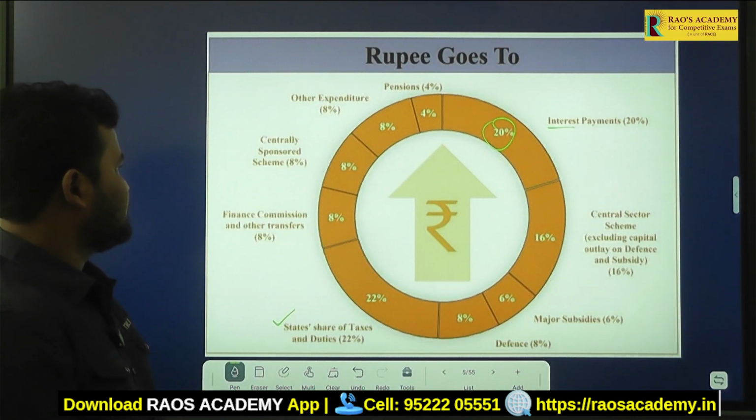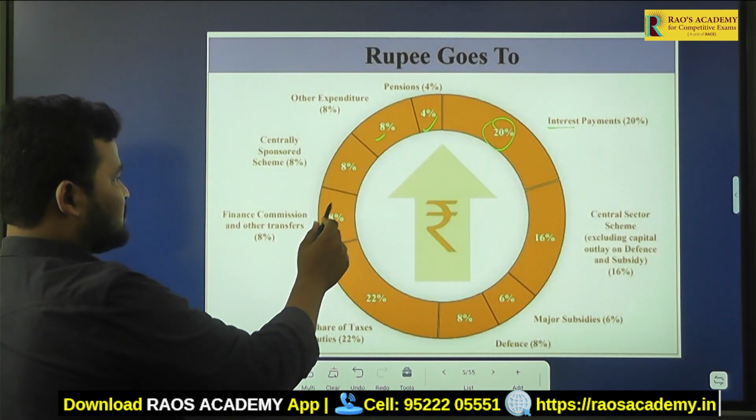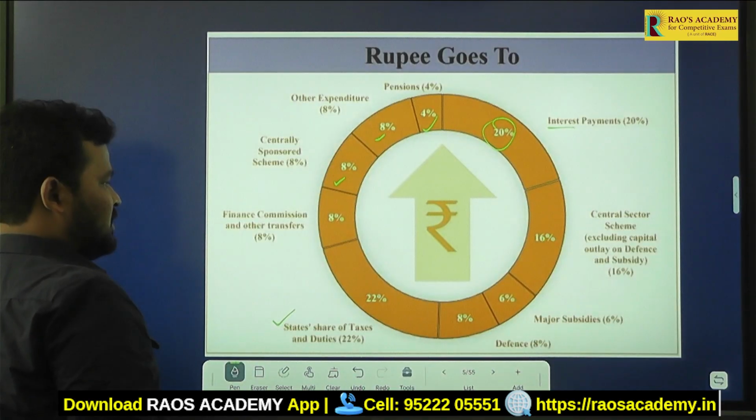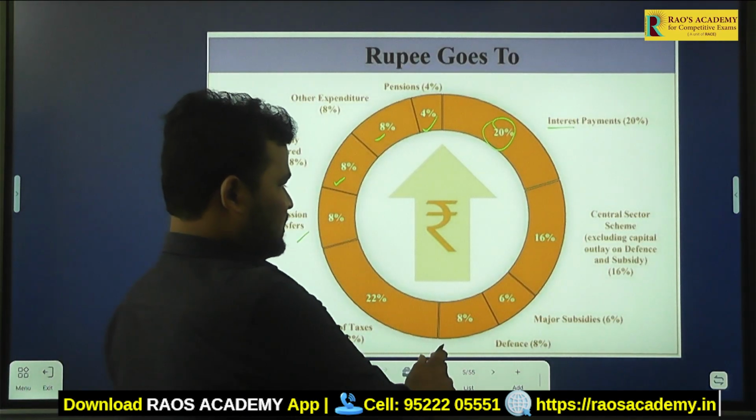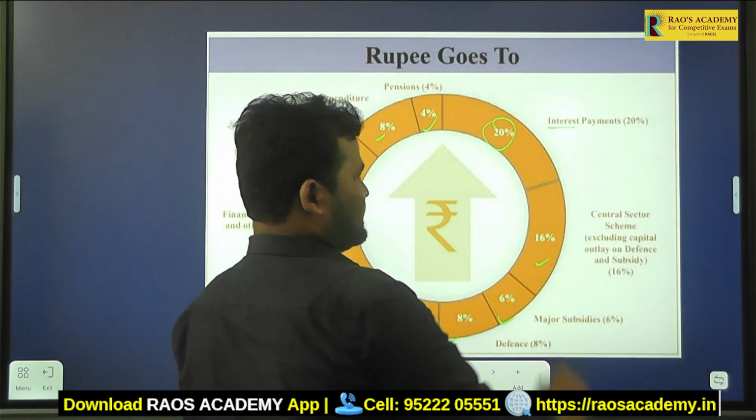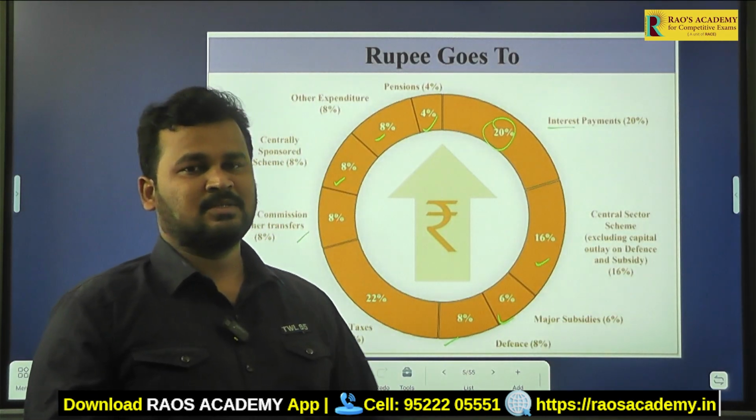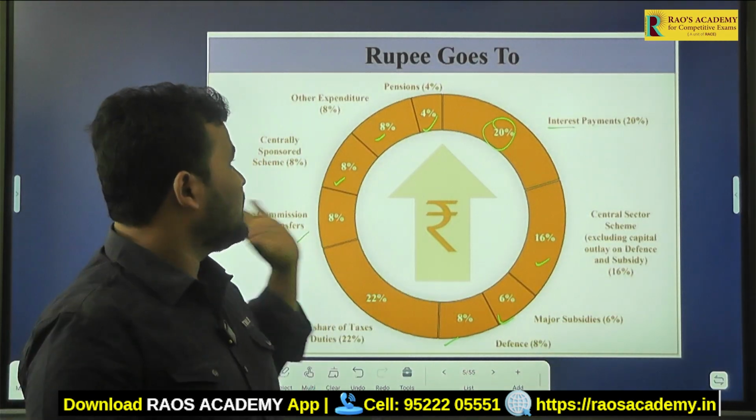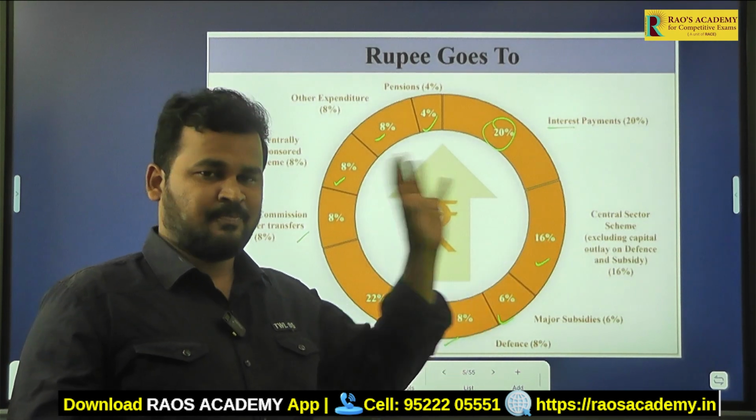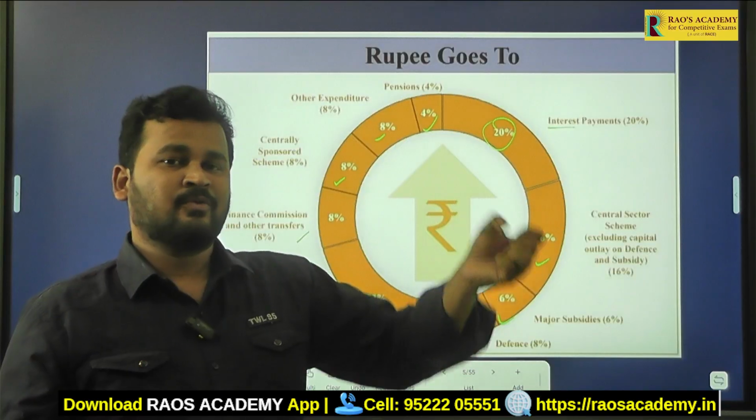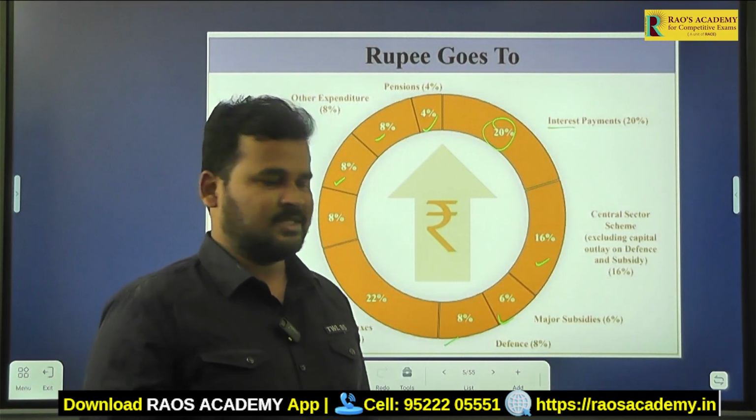And coming to pensions, 4%, other expenditure 8%, centrally sponsored schemes 8%, finance commission and other transfers 8%, defense 8%, major subsidy 6%, and central sector schemes excluding capital outlay on defense and subsidy it is around 16%. So this is where the rupee goes from the government of India. In the previous slide we have seen from where the rupee comes to the government of India. Those are the important aspects here.